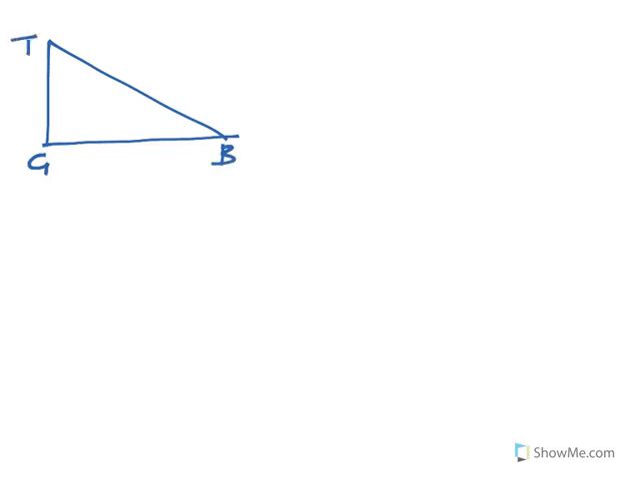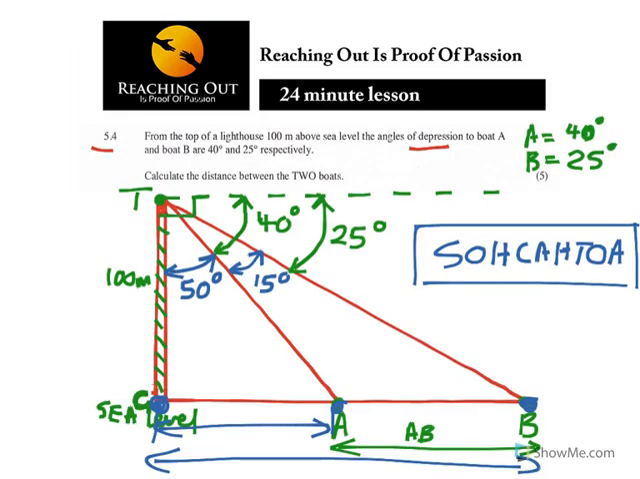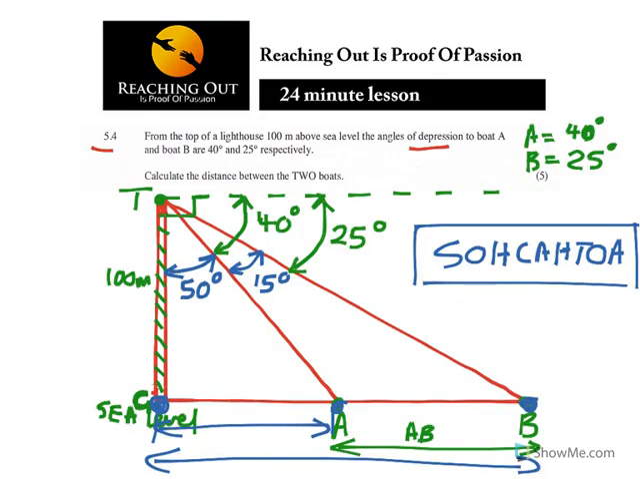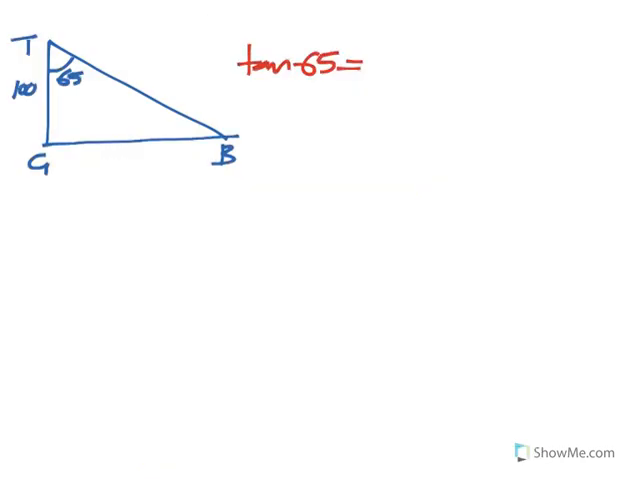Now that's my T. If you still remember, for that whole triangle it is 50 plus 15, so you have 65 there, and here it's 100. Now what you're going to say is tan 65, using SOH CAH TOA. There is your tan: opposite over adjacent.